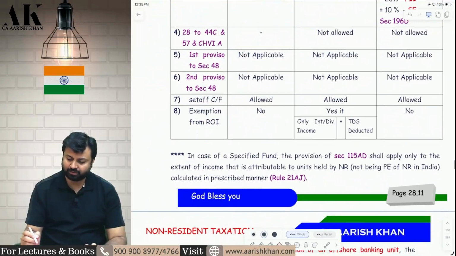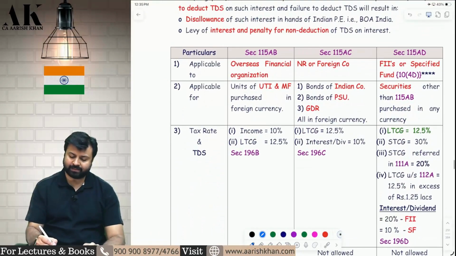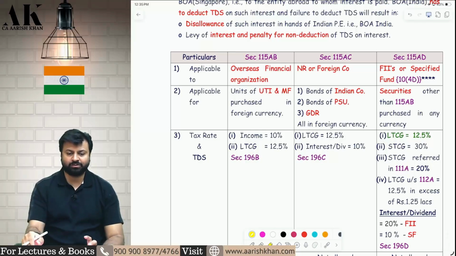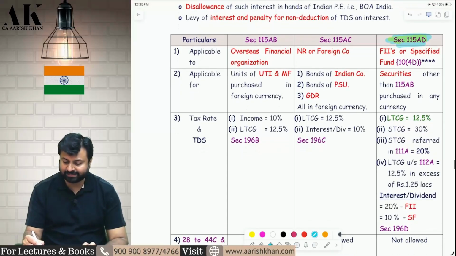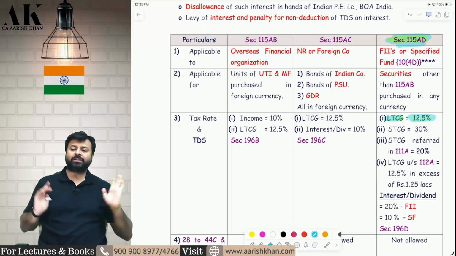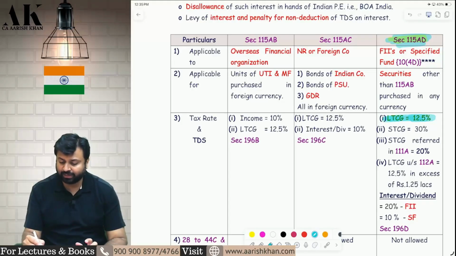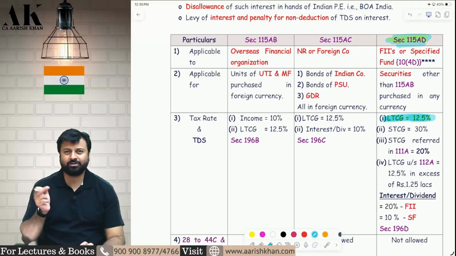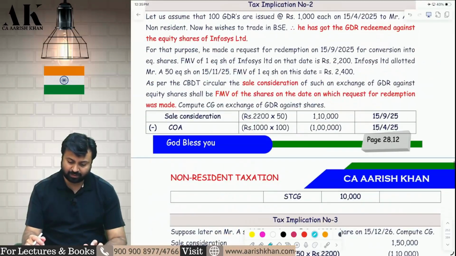Yes, one amendment which is on page number 28.11, which I have told you last year that this is a mistake. They will rectify in the next year. I have told you in the class also this is a mistake. So in 115AD, they have changed this normal LTCG from 10% to 12.5%. If you remember, last year they forgot to make this 12.5%. So now they have changed this also from 10% to how much? 12.5%. Check it please. So they forgot last year to make this 12.5%, so now they have made it 12.5%. This is the first amendment. Small amendment, nothing great as such.